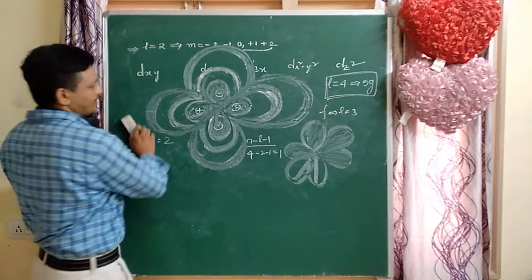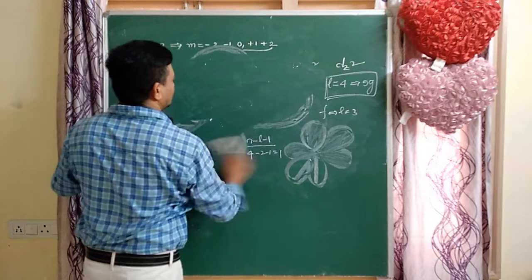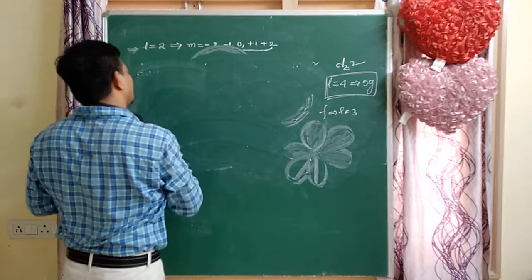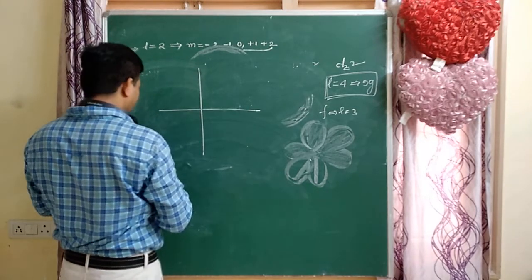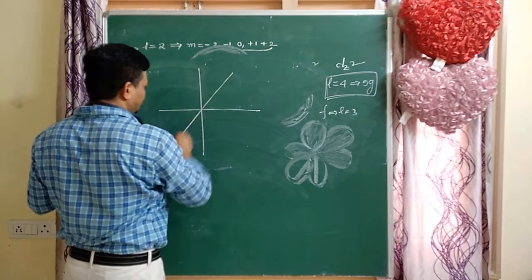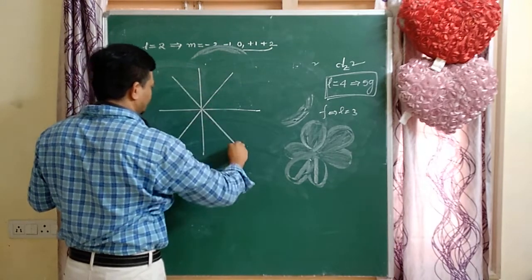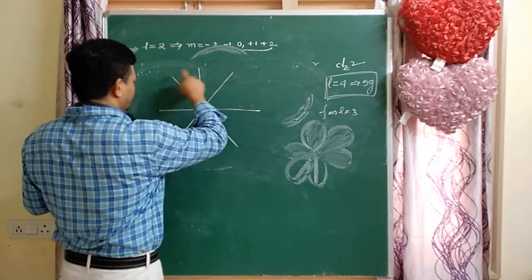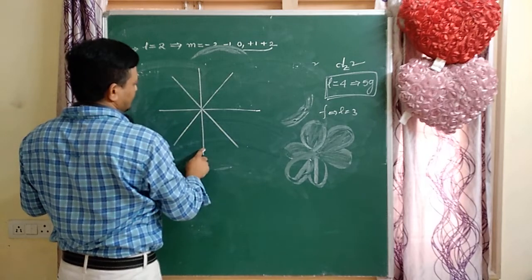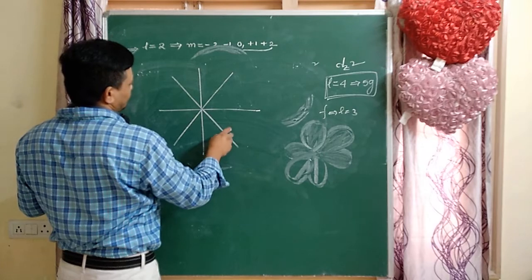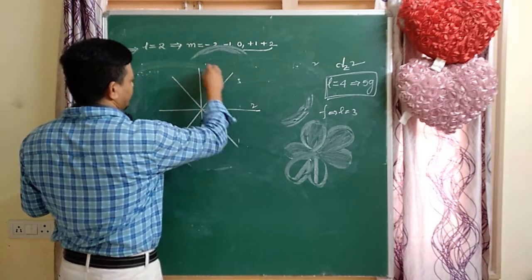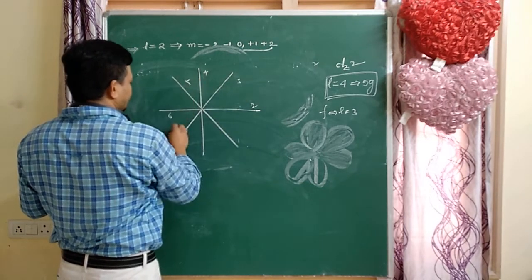So like that. Counting the lobes: 1, 2, 3, 4, 5, 6, 7, 8.